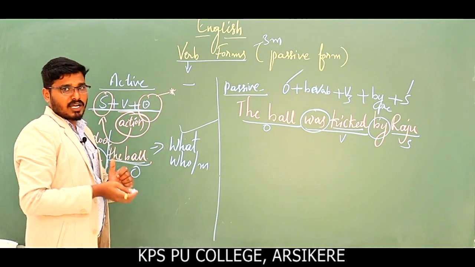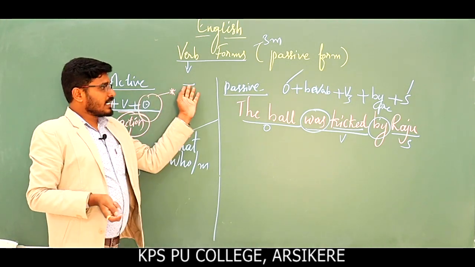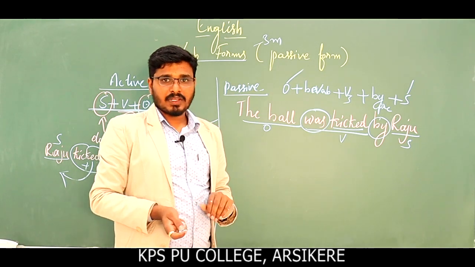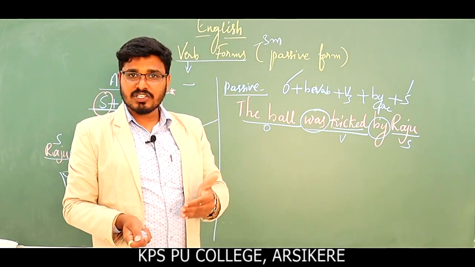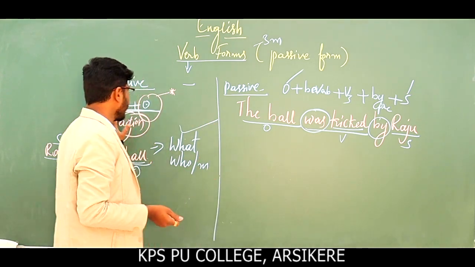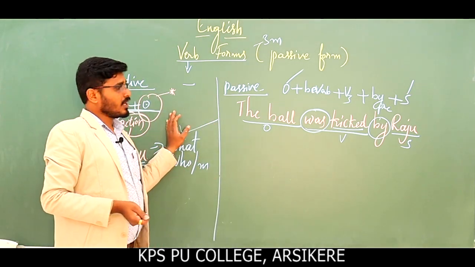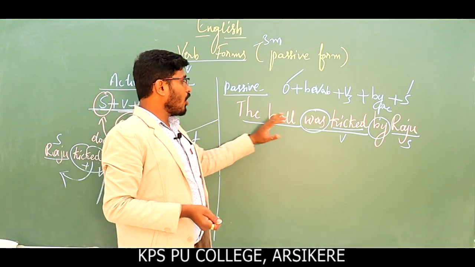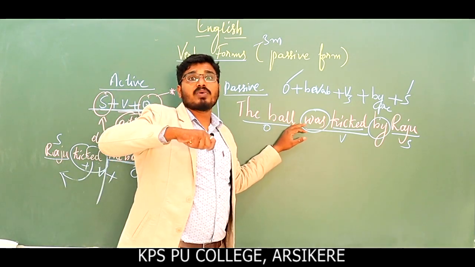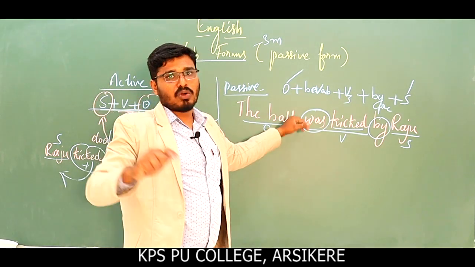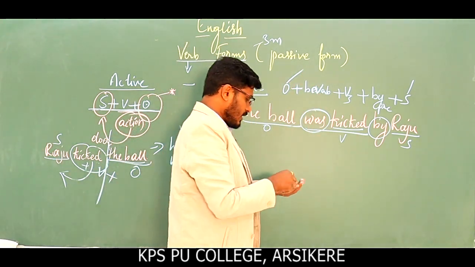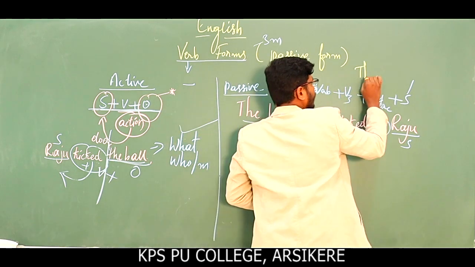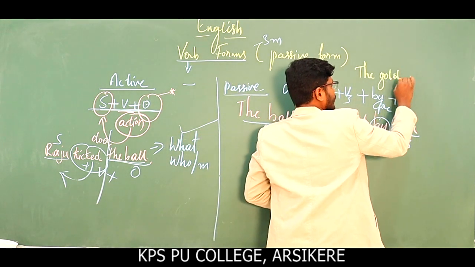And one more thing I would like to tell you: when do we use active voice and when do we use passive voice? When the subject is important and when you wish to mention the subject in the beginning, you have to write in the active form or active voice. And when the object is important, and sometimes when the subject is unknown, we don't know the subject. For example, you might have seen in the newspapers, the gold is stolen. The gold is stolen.